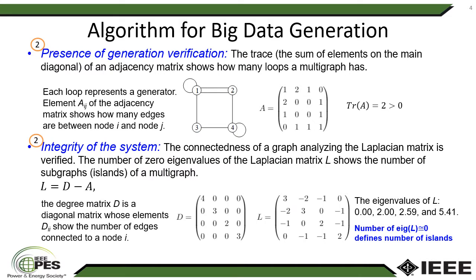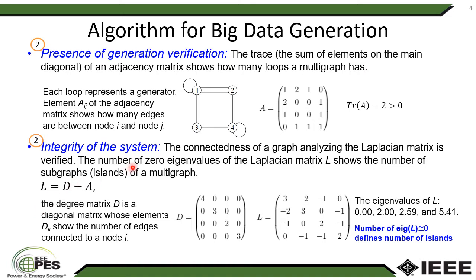The presence of generation and integrity of the system are verified using a multi-graph representation of a power grid. The generation is present in the resulting graph if the trace, the sum of elements on the main diagonal of an adjacency matrix, is bigger than 0.